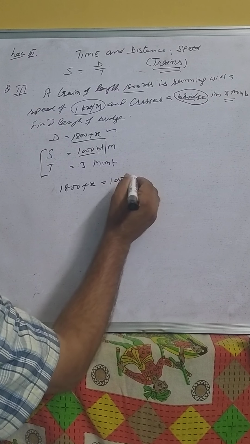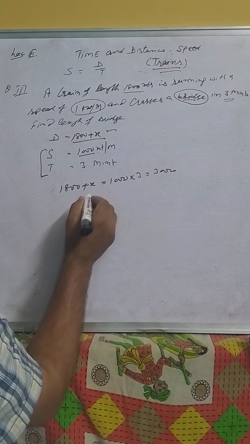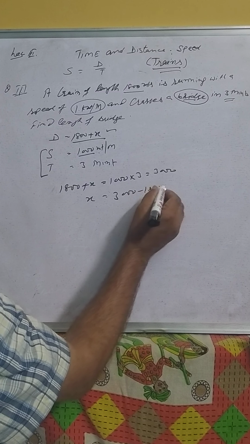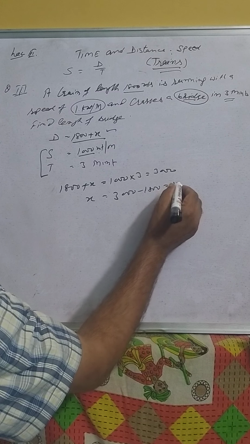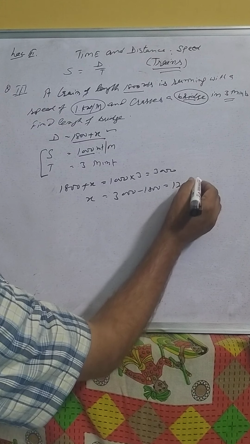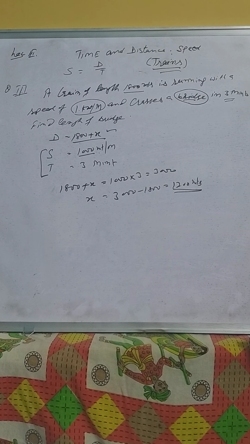Speed is this, time is this, so it is equal to 3000. We have to find x. x is equal to 3000 minus 1800. It is equal to 1200 meters. This is the length of the bridge.